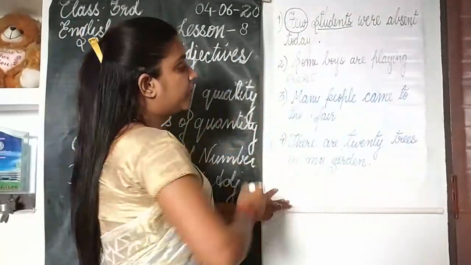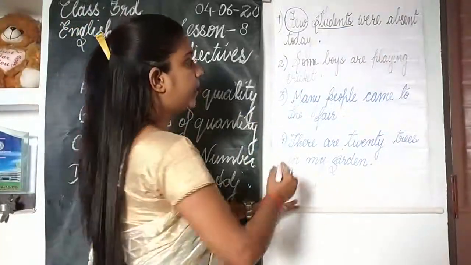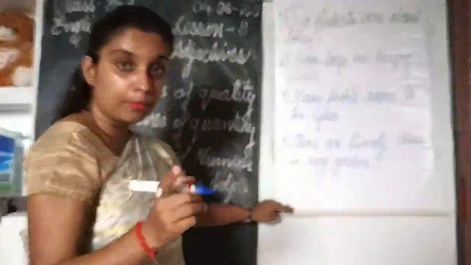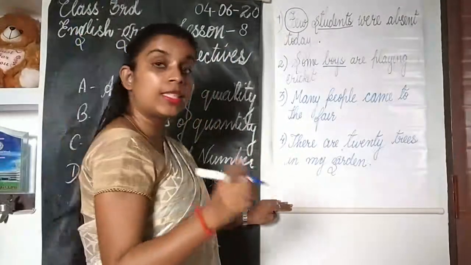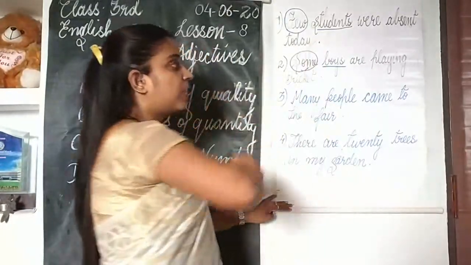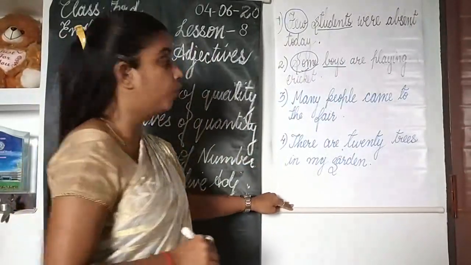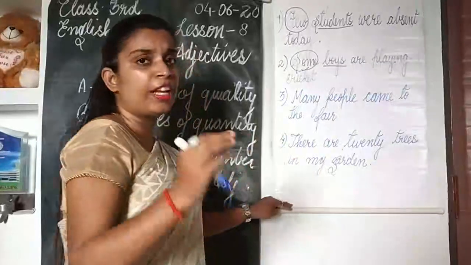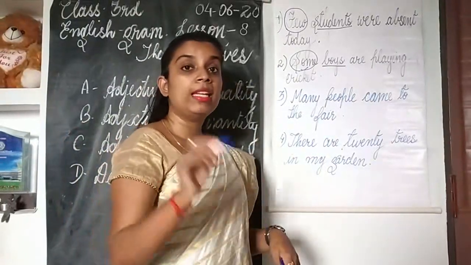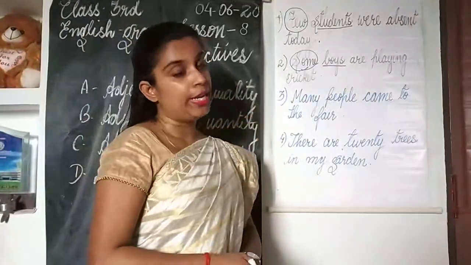Let's see another example, the second one. Some boys are playing cricket. Now see here in the sentence, boys. We can count boys in numbers. Boys is a countable noun. So the word some, which is adding something to the meaning of boys, is an adjective of number. Why? Because some boys, 5 boys, 8 boys, 10 boys, 20 boys, 30 boys. We can count boys. So some here is an adjective of number.